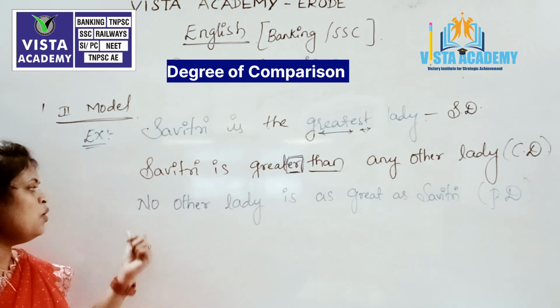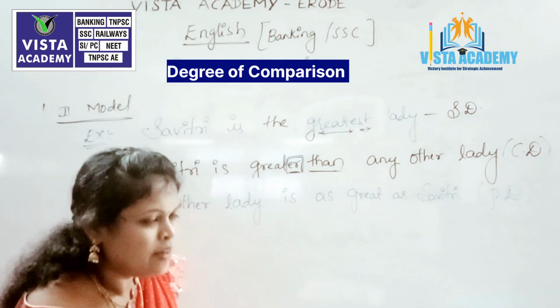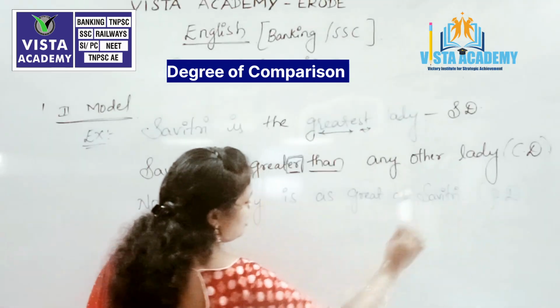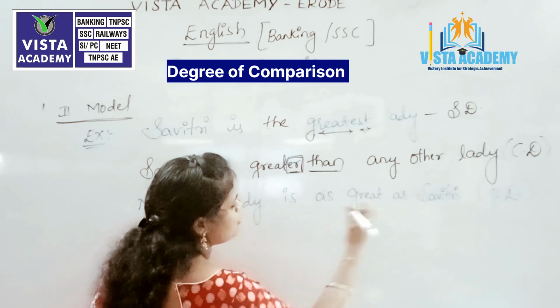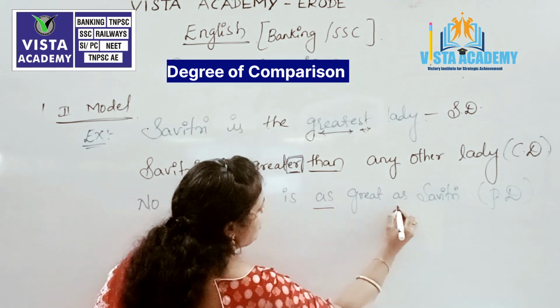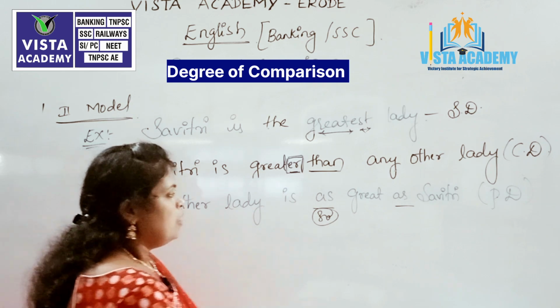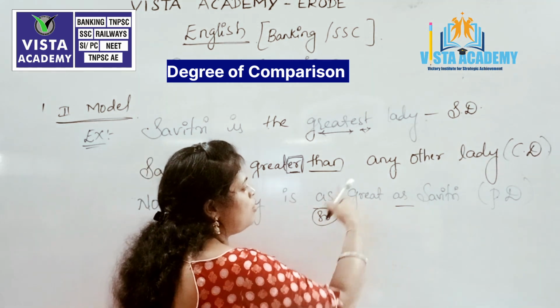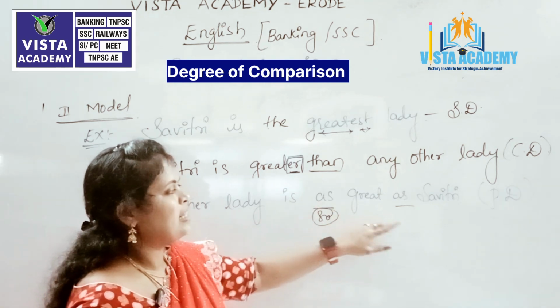No other lady is as great as Savitri. Let us check whether the rules of the positive degree are perfectly matched or not. What is the first rule of our positive degree? That we should have as or so. Always remember so and as before and after the adjective. So, no other lady is as great as Savitri.